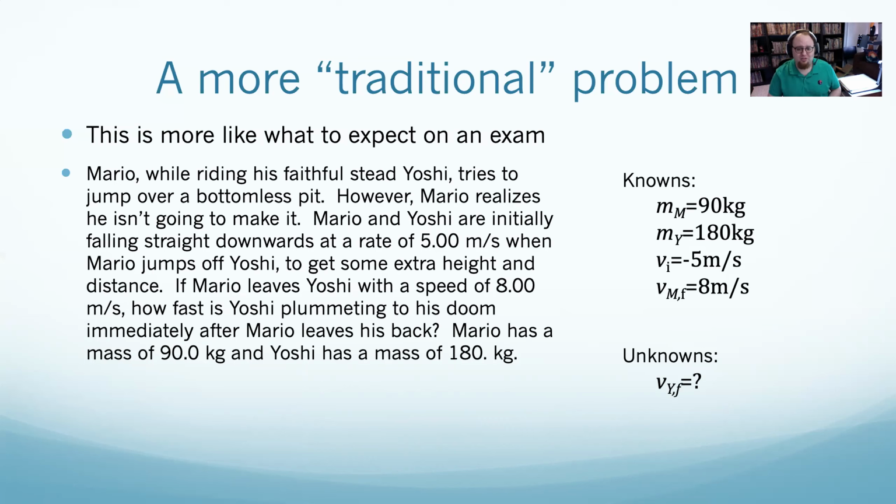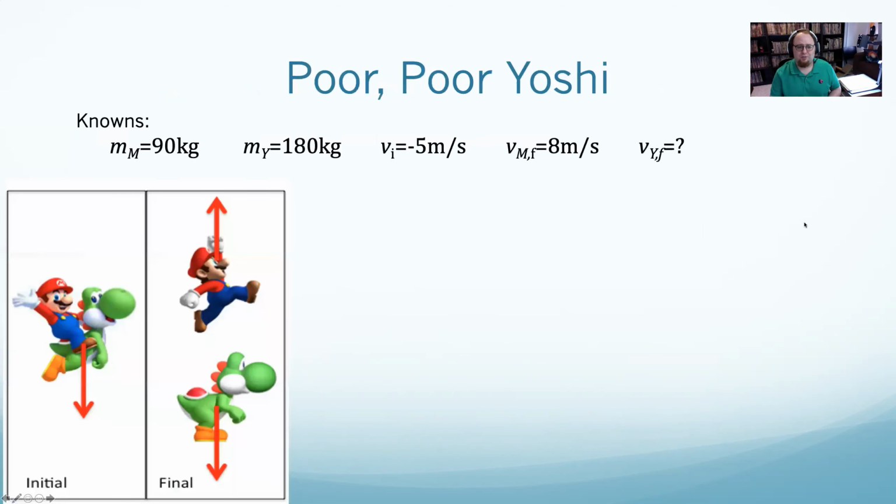Afterwards, Mario jumps off and Mario goes at 8 meters per second. Therefore, the velocity of Mario final is 8. And I want to know the velocity of Yoshi final. So there's my figure. Initially, they're both falling. Afterwards, Mario's going up, and we're going to assume Yoshi's going to go down, but we're going to solve for that. And the general idea in these problems is just that initial momentum equals final momentum.